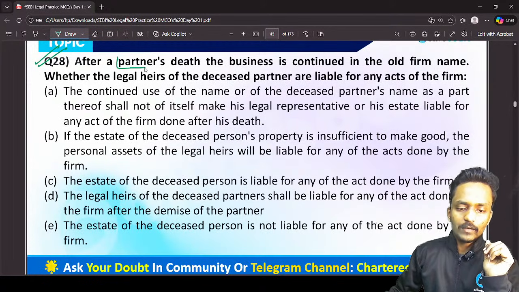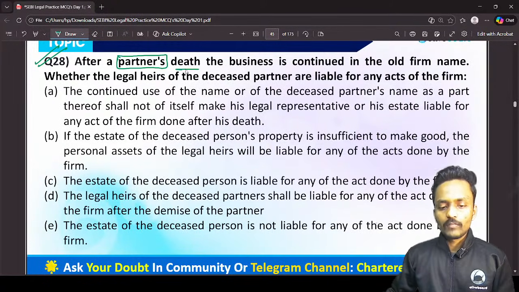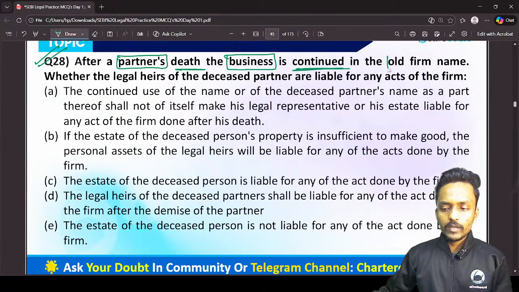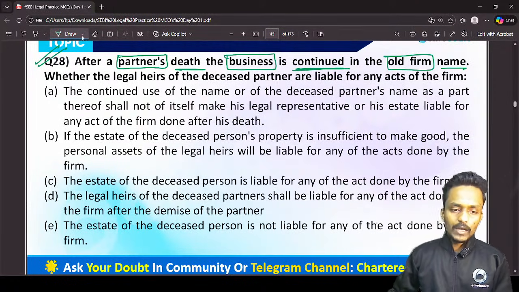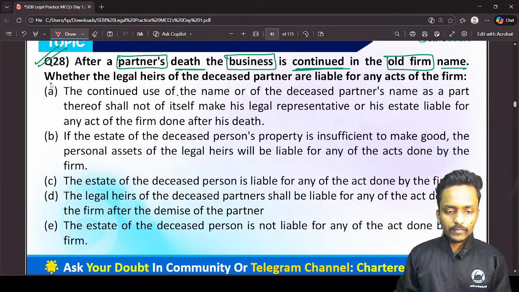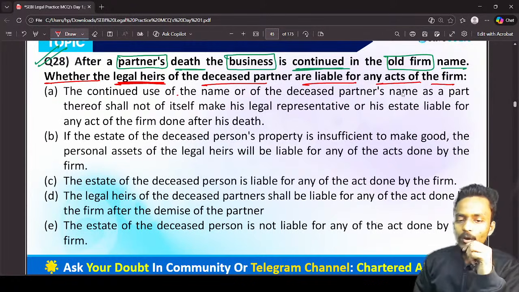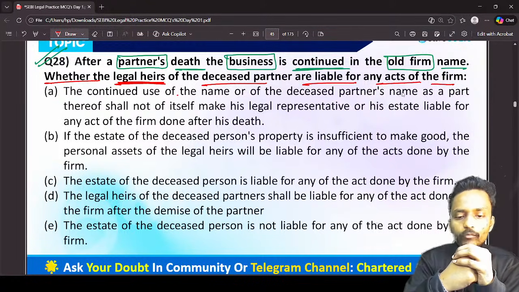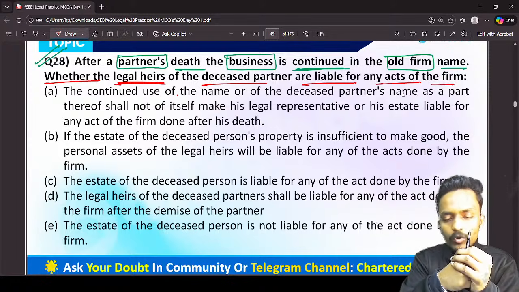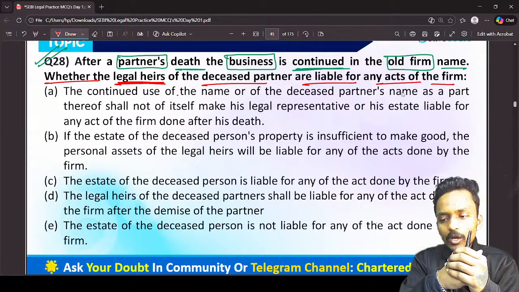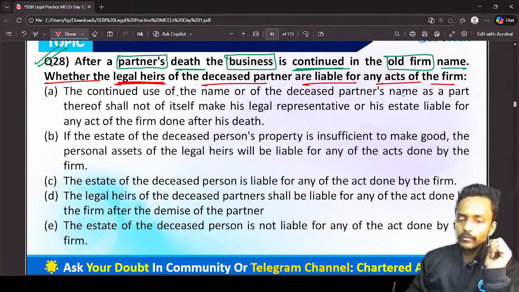Guys, the question is saying: after a partner's death, the business is continued in the old firm name. After the partner's death, the business is continued in the old partnership name. Whether the legal heirs of the deceased partner are liable for any act of the firm or not. Now, after the death of one of the partners, the business is continuing in the old name. Is the legal heir liable for all the acts of the partnership firm after the death of one of the partners?